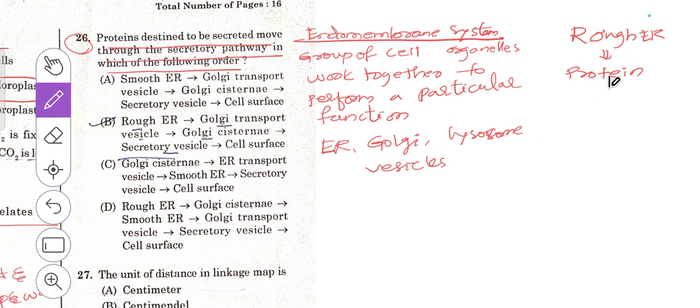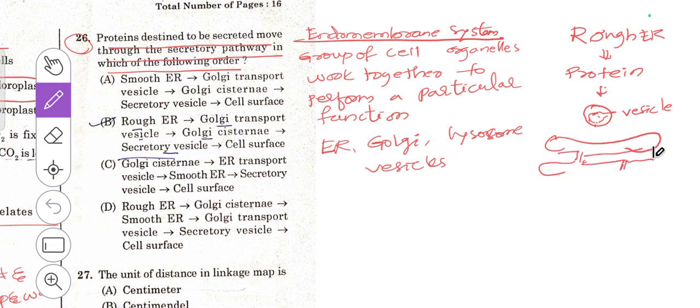These produced proteins have to be transported to the Golgi apparatus for modification. So these proteins will be transported via a structure called a vesicle, and this vesicle will go and reach the cis face of the Golgi complex.